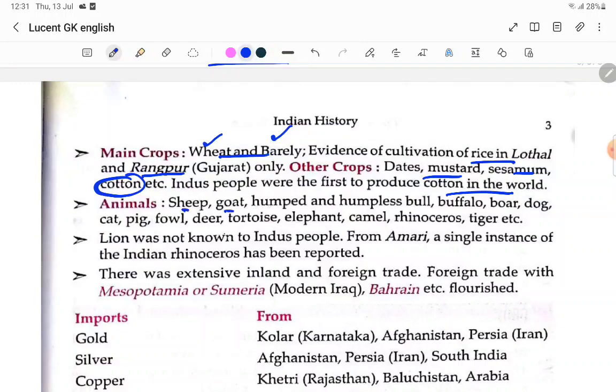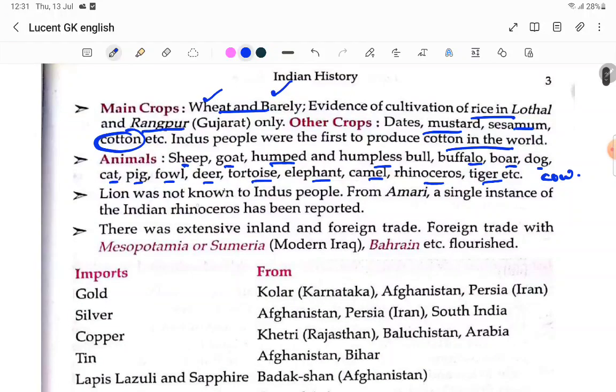Animals: sheep, goat, humpless bull, buffalo, boar, dog, cat, pig, fowl, deer, tortoise, elephant, camel, rhinos, tiger, etc. But they didn't mention cow here, so you can say that they didn't know the cow. Lion was not known to the Indus Valley. Lion they don't know, but tiger they know. Rhinoceros has been reported.